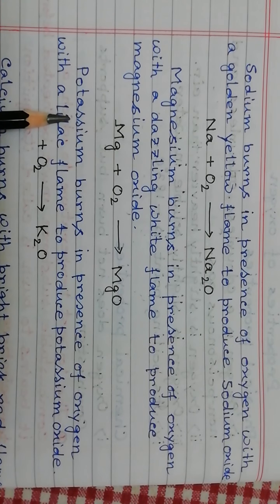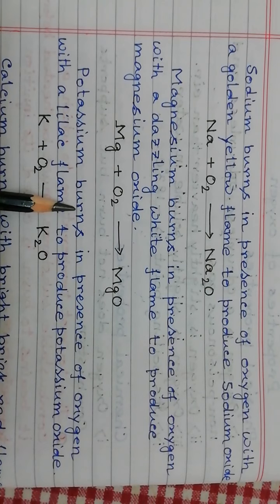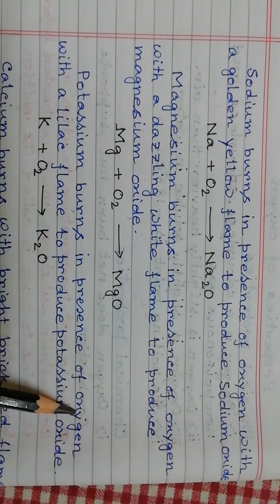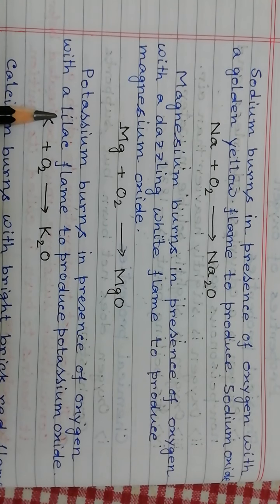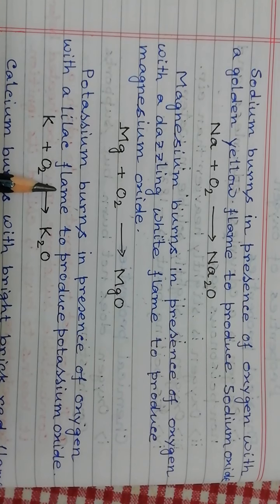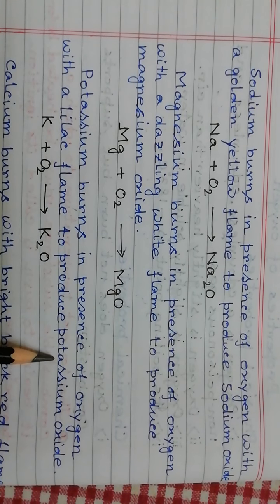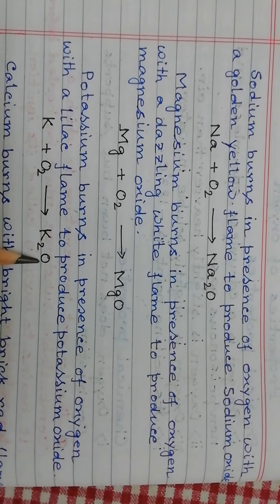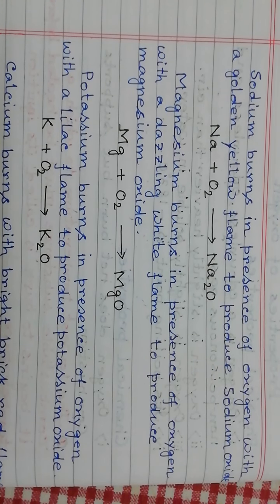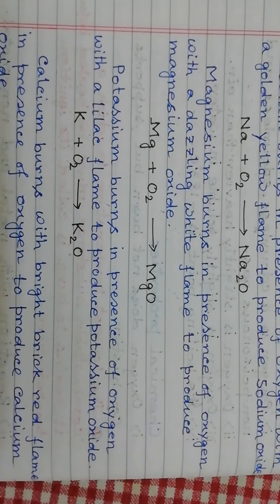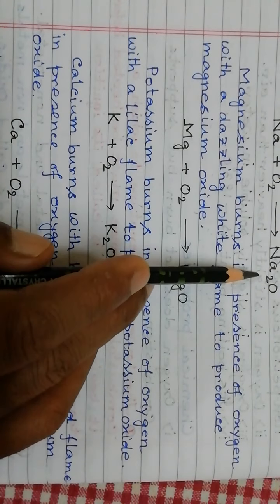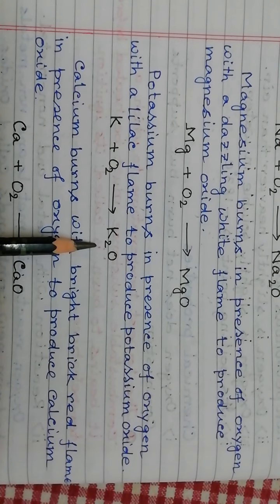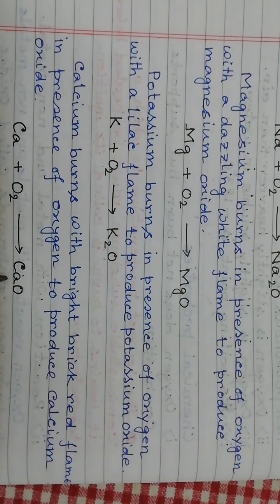Now potassium. When potassium burns in the presence of oxygen, it burns with a lilac flame and produces potassium oxide. Potassium plus oxygen gives potassium oxide. When you write the formula of these oxides, you must use the valency of these elements.